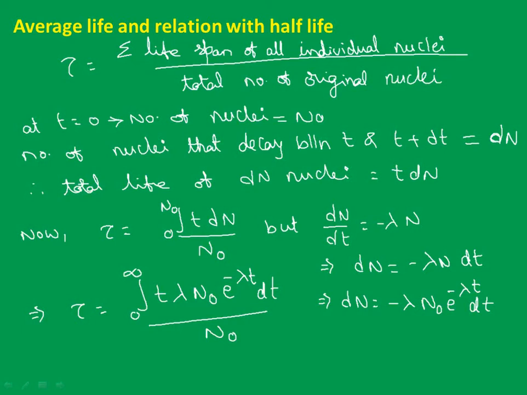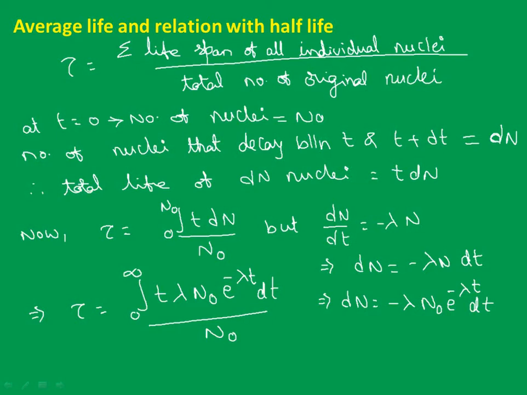So the lifetime of the different nuclei will vary from 0 to infinity, and that lifetime we are going to calculate is nothing but this average life. The average time for which the nuclei of a radioactive sample exist is called mean life or average life of that sample we have taken.